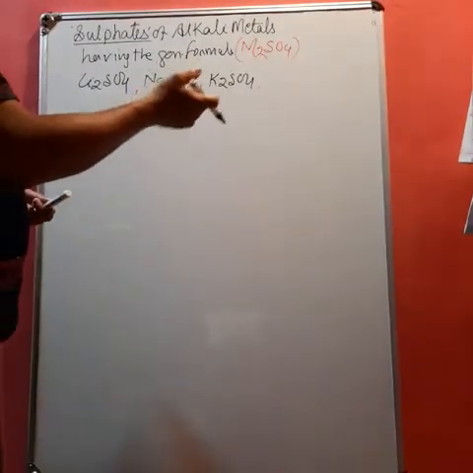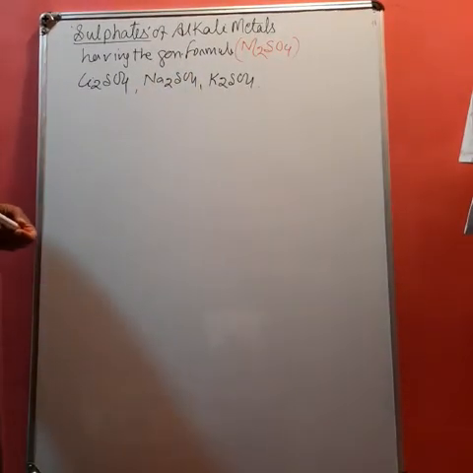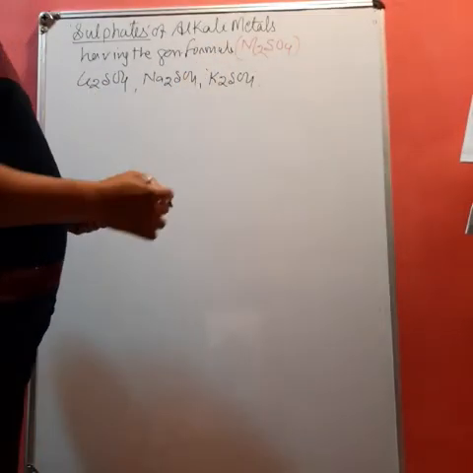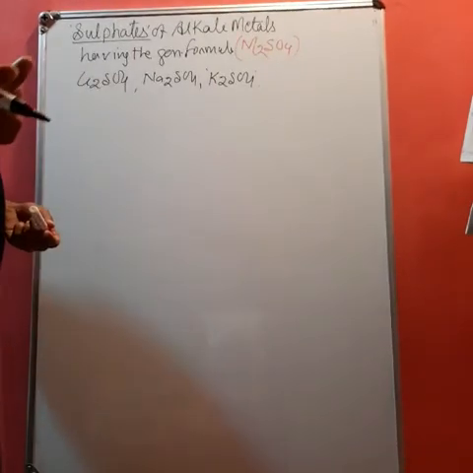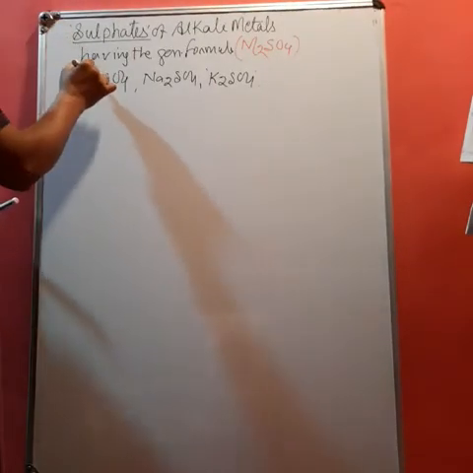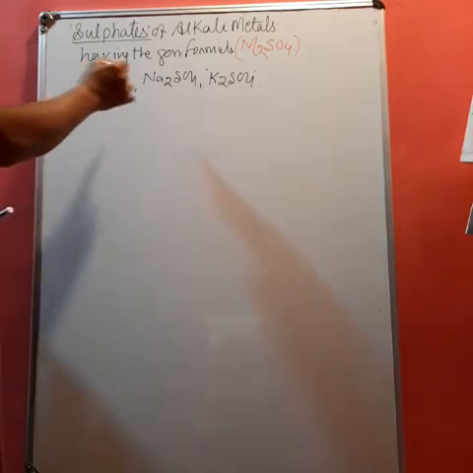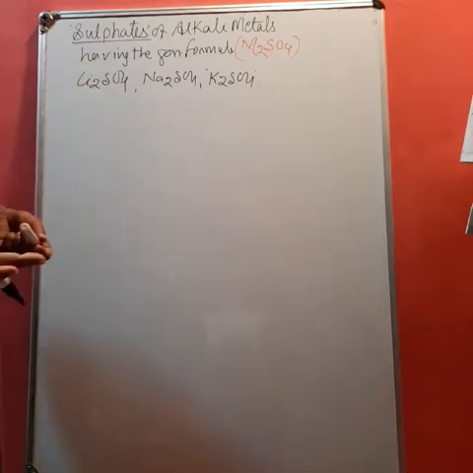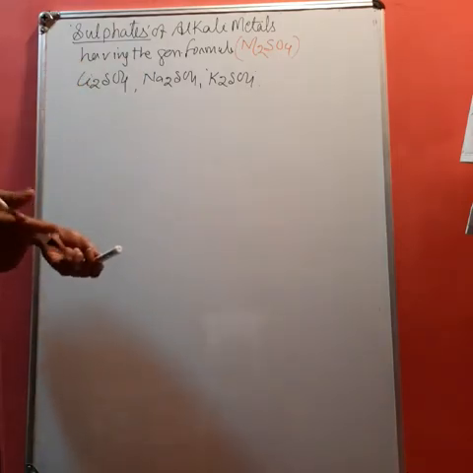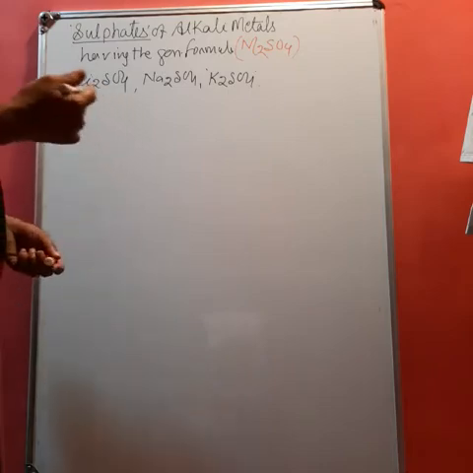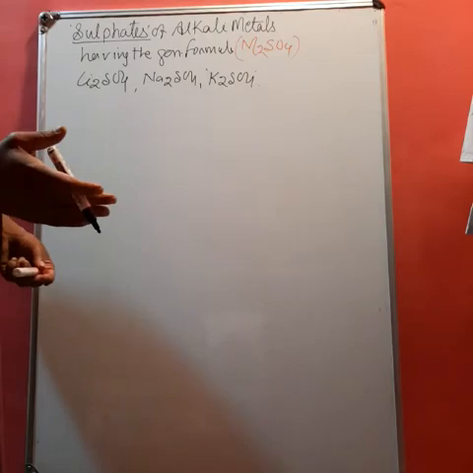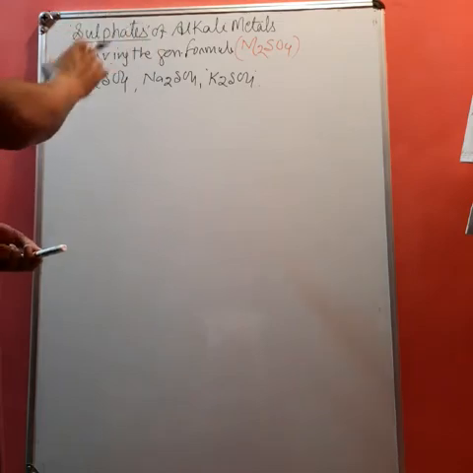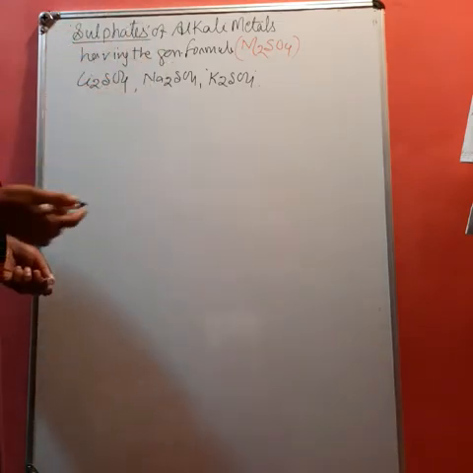Potassium sulfate and sodium sulfate are very important fertilizers, which are used to increase the crop yield. Students, the properties of these sulfates again depend on the lattice enthalpy and the hydration enthalpy, like stability. As we discussed in the earlier compounds of alkali metals, the same phenomenon we can also apply to the stability of sulfates.